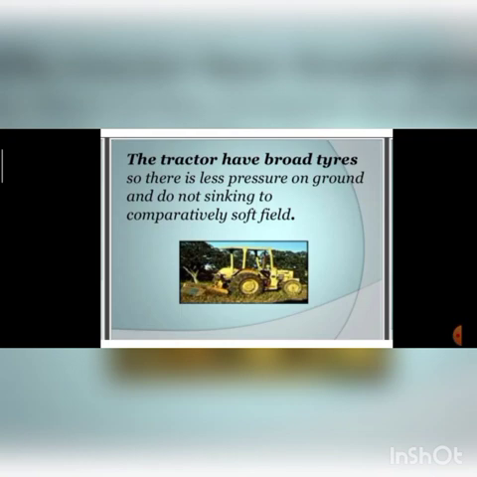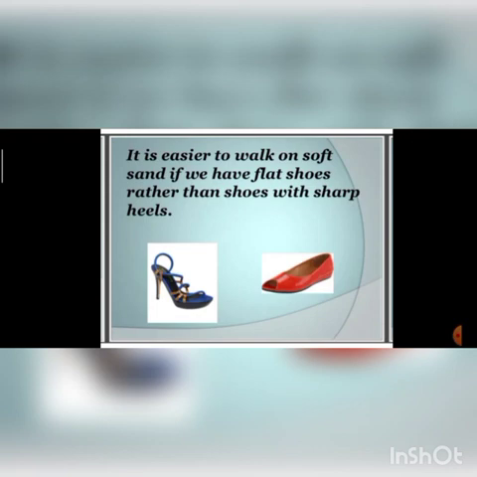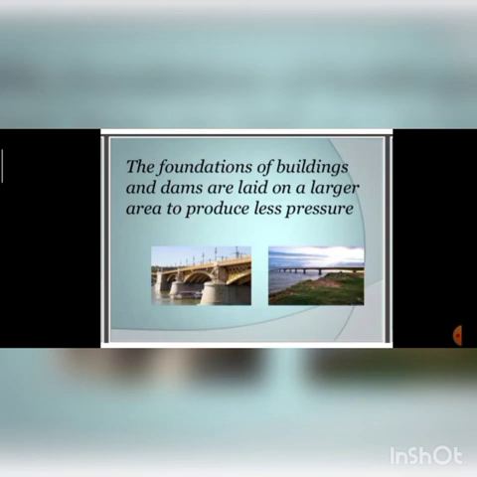To avoid more pressure, we are using tires which have a larger area. Similarly shoes. It is easy to move with broader shoes on sand and slippery areas instead of heels.